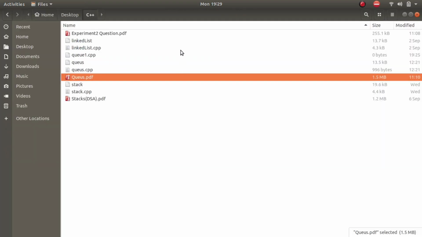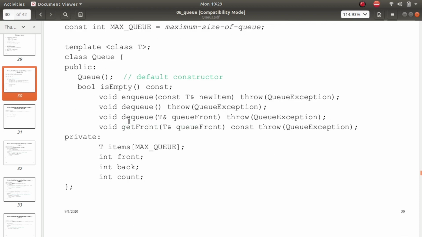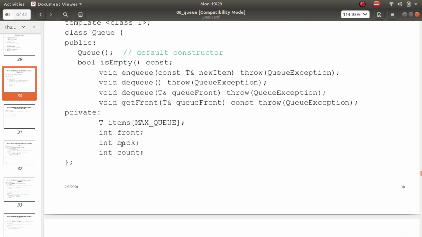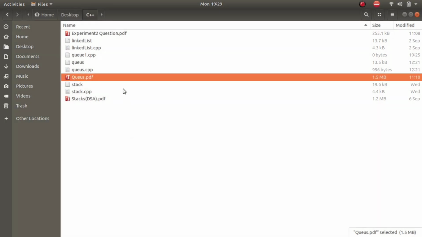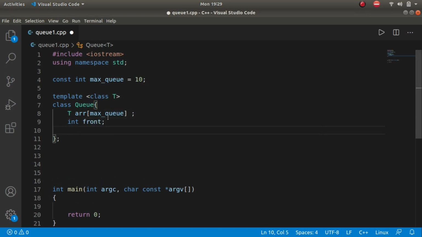Then we have int, let me again check on that. See, we have a front, we have a back, and a count. Yeah, we have a front, that is the index of the first person in the queue, which is on the front of the queue.